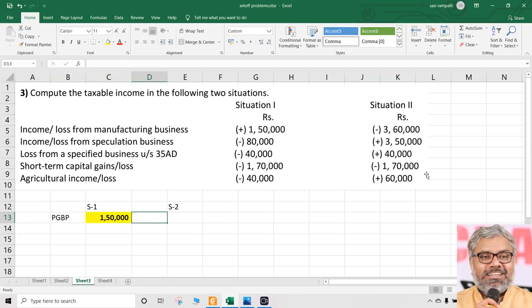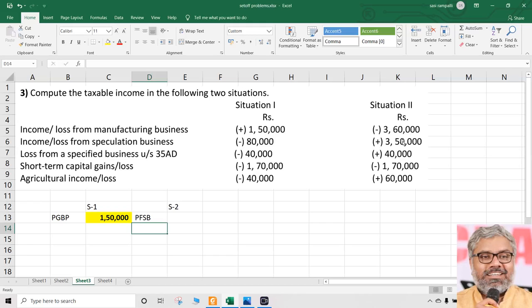Then coming to situation 2, take the positives first as usual. Positives are what? Speculation business. So let us take profits from speculative business. That is also PGBP by the way, but just for keeping it separate, we are just carrying it as if it is a separate item, only to have clarity. Basically all this is PGBP.